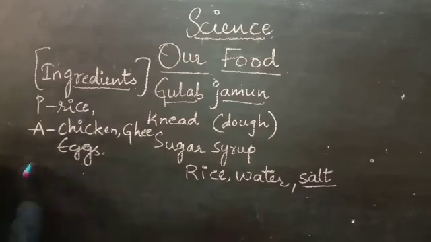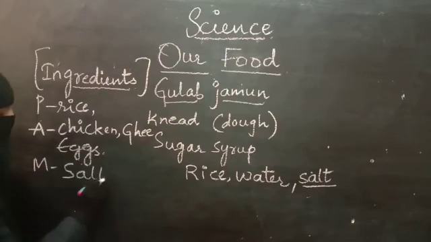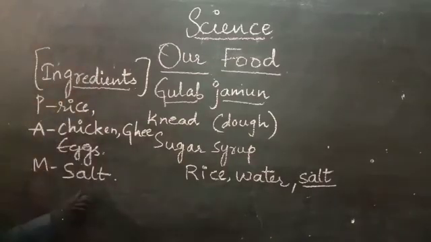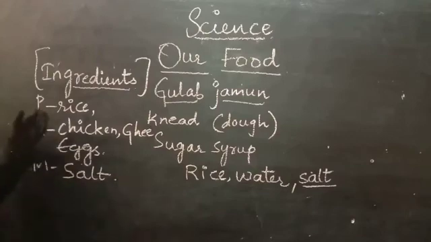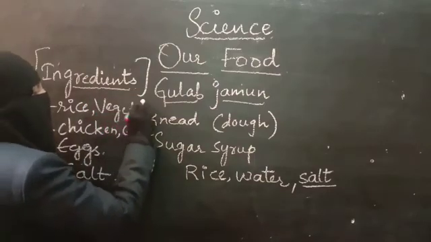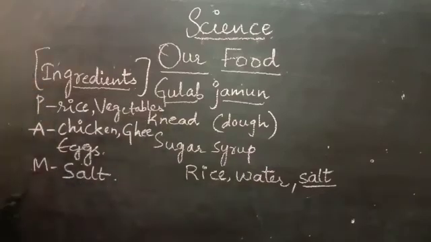In the same way, salt is a mineral. Why is salt a mineral? Because it is obtained from the sea. So ingredients can be obtained from plants, from animals or from minerals. You can enrich the list by adding a few more things to this table. Like rice is obtained from plants. In the same way, all the vegetables and all the fruits are obtained from plants.